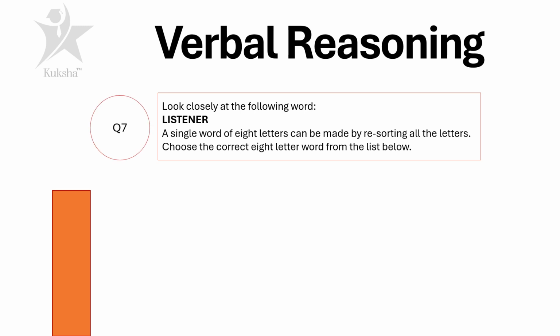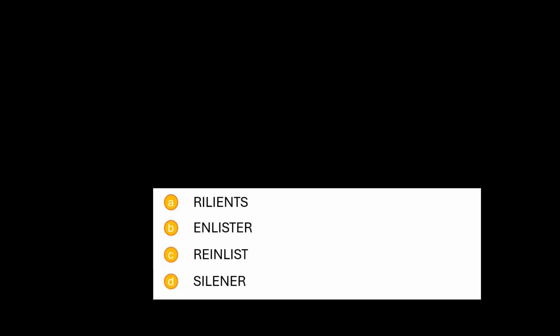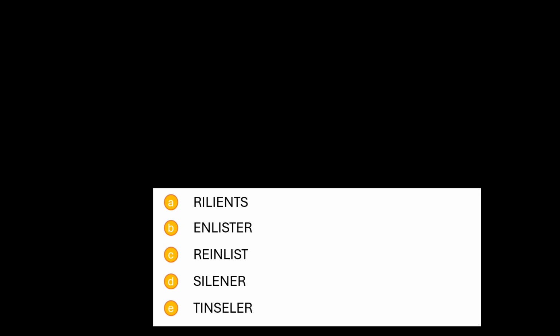Look closely at the following word, listener. A single word of 8 letters can be made by resorting all the letters. Choose the correct 8-letter word from the list below. And the options are A. RILIENTS, B. ENLISTER, C. REINLIST, D. SILENER, E. TINSELER. Your time begins now.